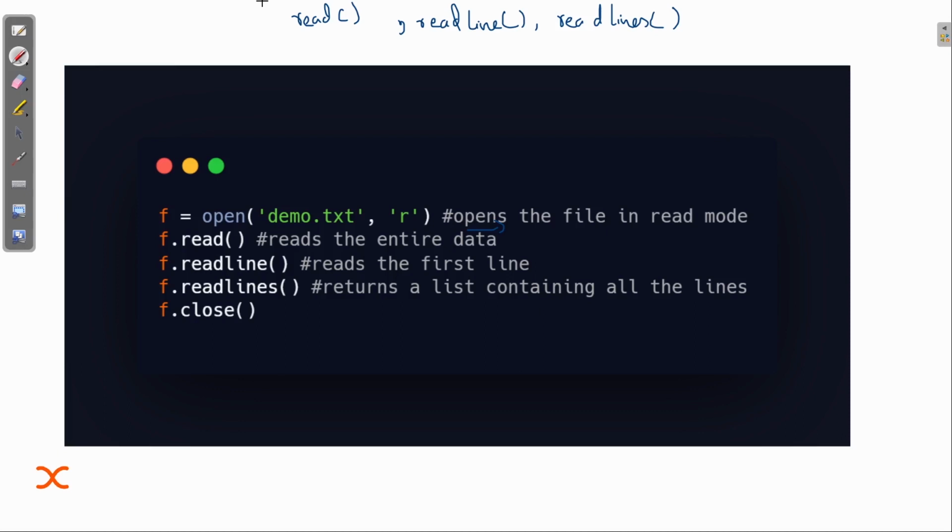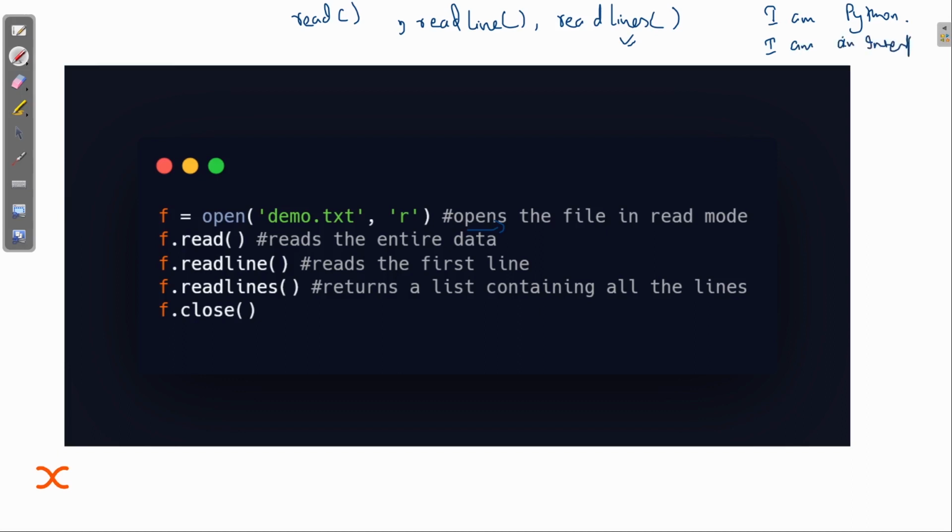Readline reads the first line, and then readlines is the third function. It returns a list containing all the lines. Now, how will it look? Suppose I write in my file: I am Python. This is my first line. I am an interpreted language.